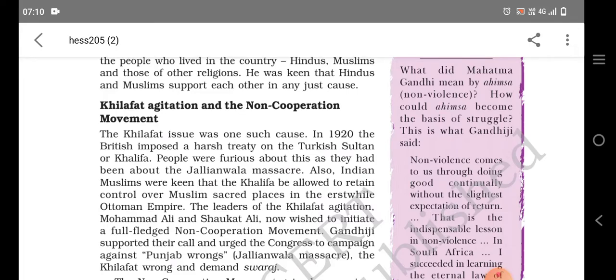All Muslims wanted the Khalifa to be the leader of the Islamic world at least.